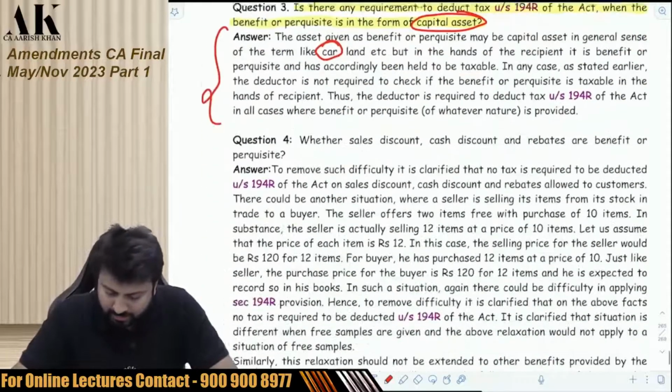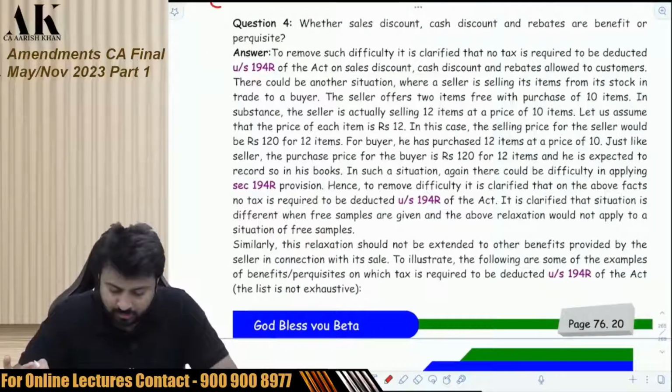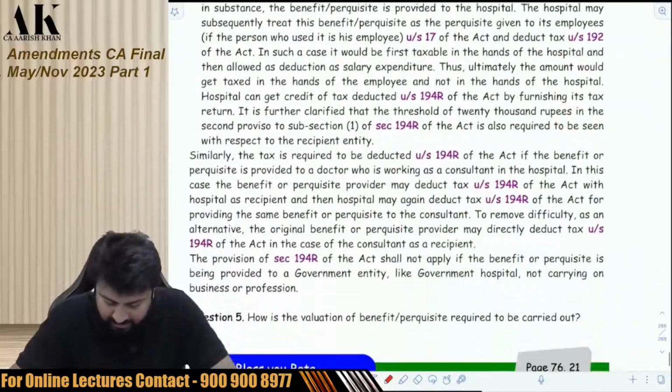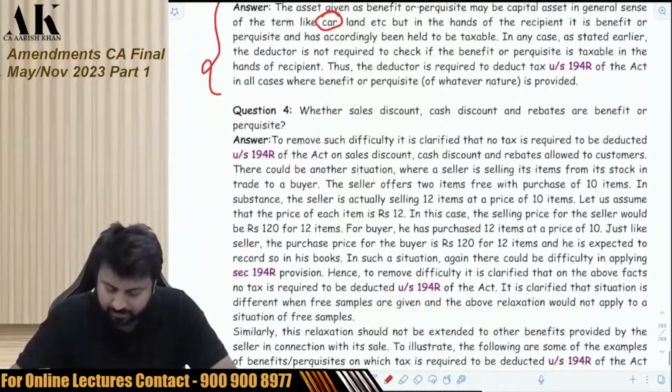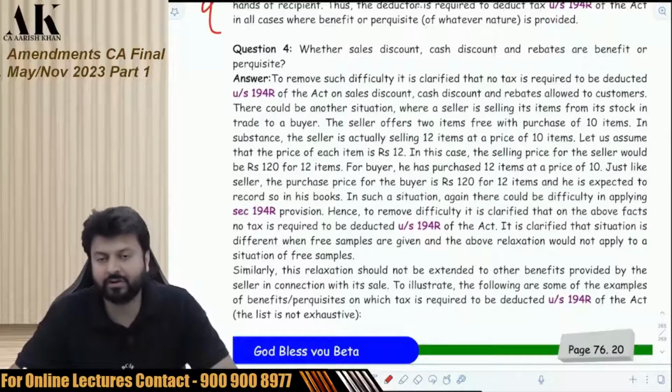Now the next question, number 4, is a big one. There are a lot of small points over here. I'll try to explain them with the help of examples. Whatever is given over here, we'll go very slowly with it. It's a big question having a very big answer with a lot of examples given. Whether sales discount, cash discount, rebates are benefit or perquisites.